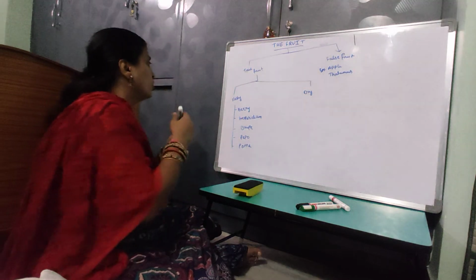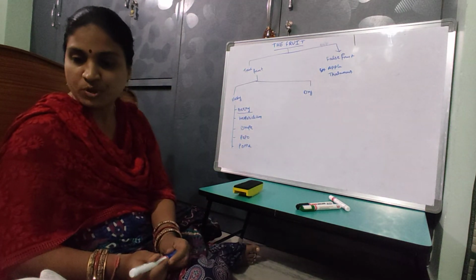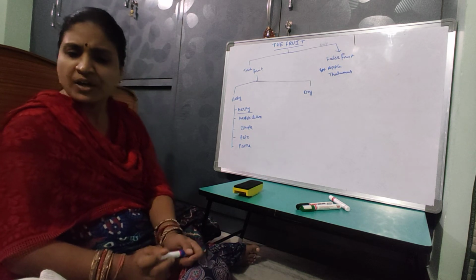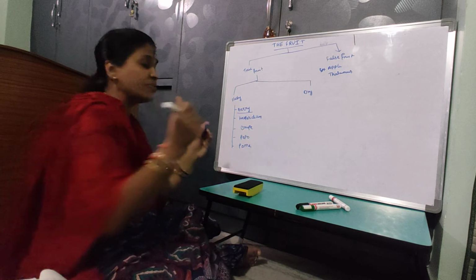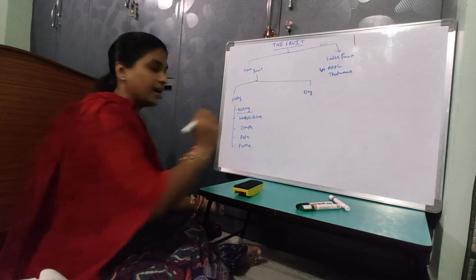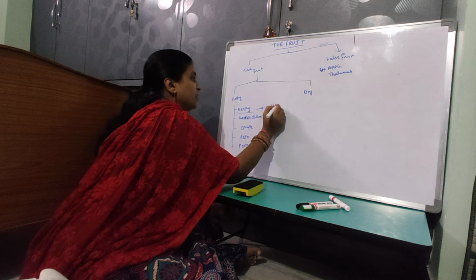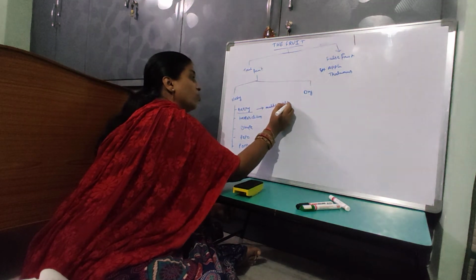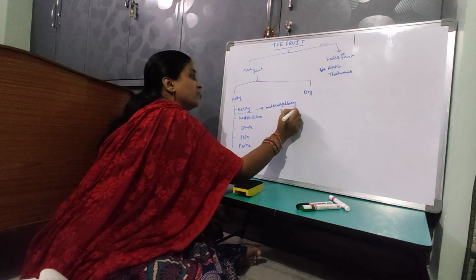Coming to berry. Berry is a fleshy fruit which develops from a multicarpellary syncarpous gynoecium. Multicarpellary means more than one carpel is present, and syncarpous means all the carpels are fused.